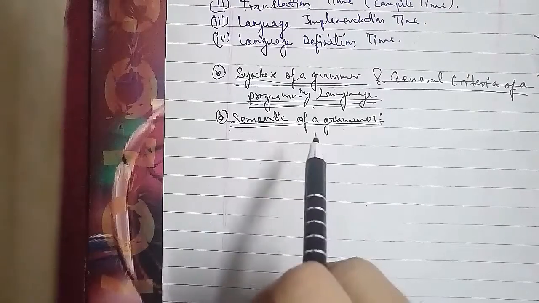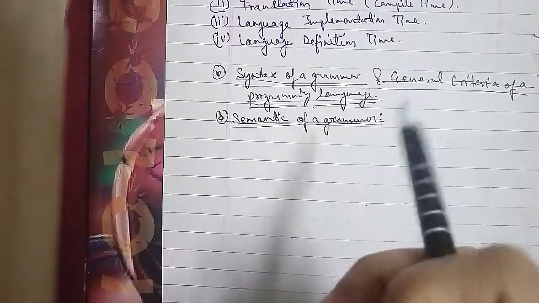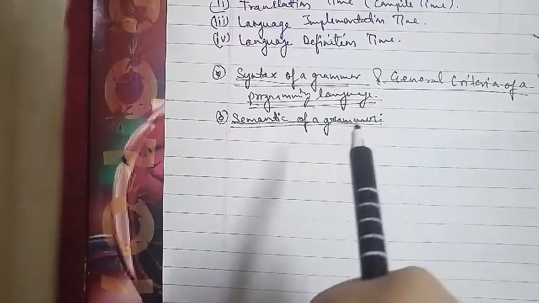The first semantic property we have is scope. In terms of scope, what part of the program has access to the variable, that is, whether the variable is local or global.